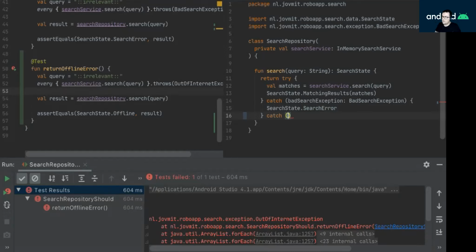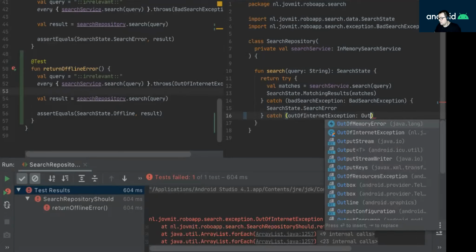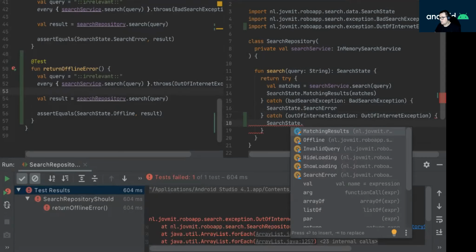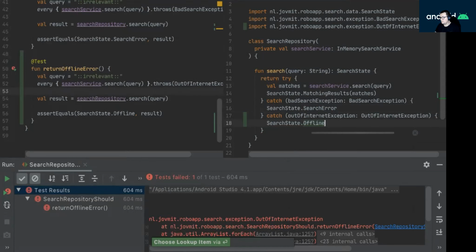Now I have the actual exception being thrown. And here is the bad search exception, I would say offline, or actually out of internet exception. And then it would be search state dot offline, run.